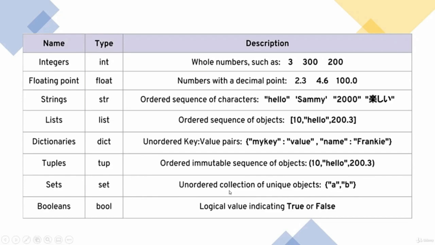Now then there are the booleans. Boolean, their data type is bool, and they are like logical data types. They only show either true or false. They have only two values inside it. If the situation is true, then it will give true. If the situation is false, it will give false.